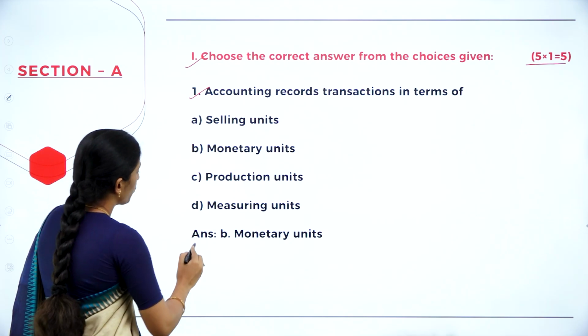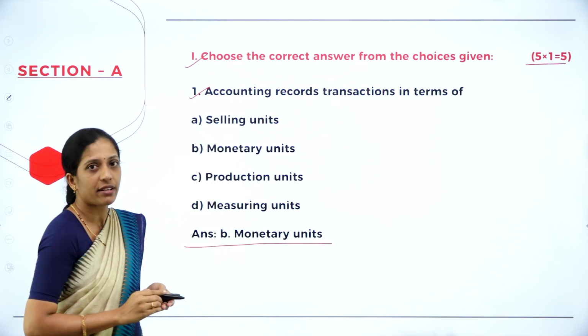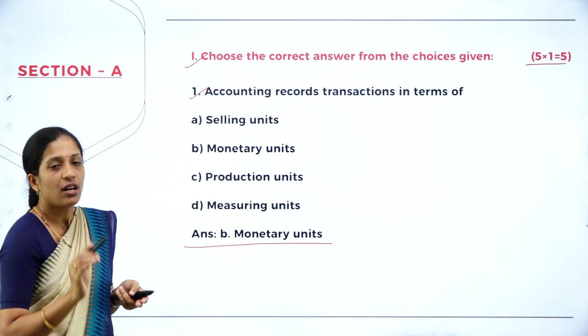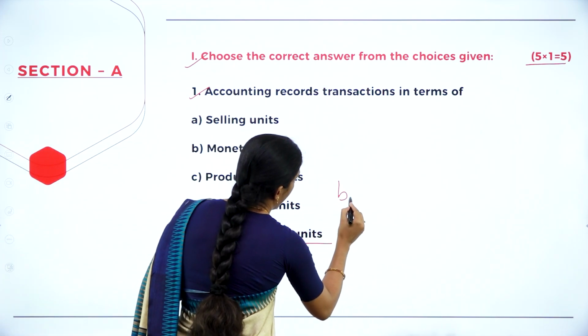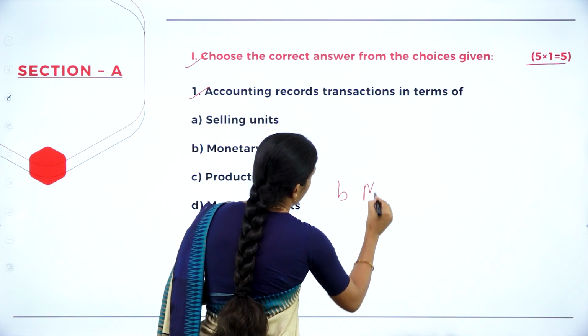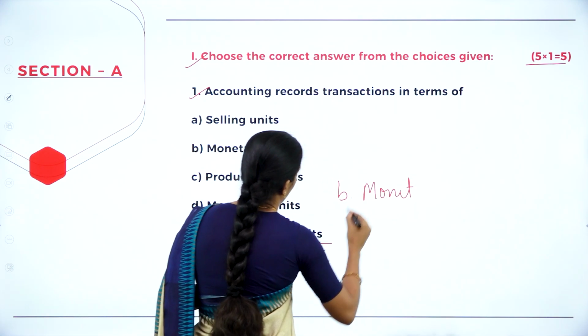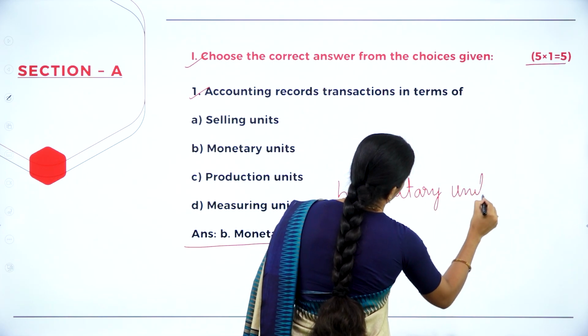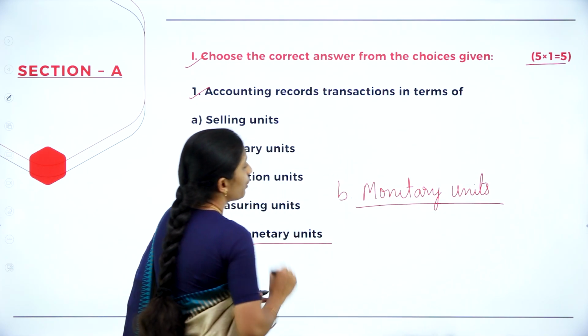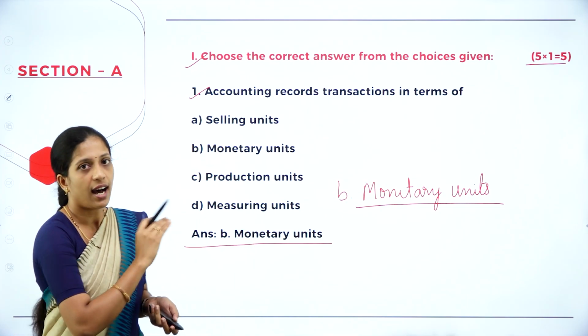So your answer is what? Option B, monetary units. Always remember, while writing the multiple choice question, you have to write the option and write the answer. So here it is monetary units. So this is how you have to write the option and write the answer.